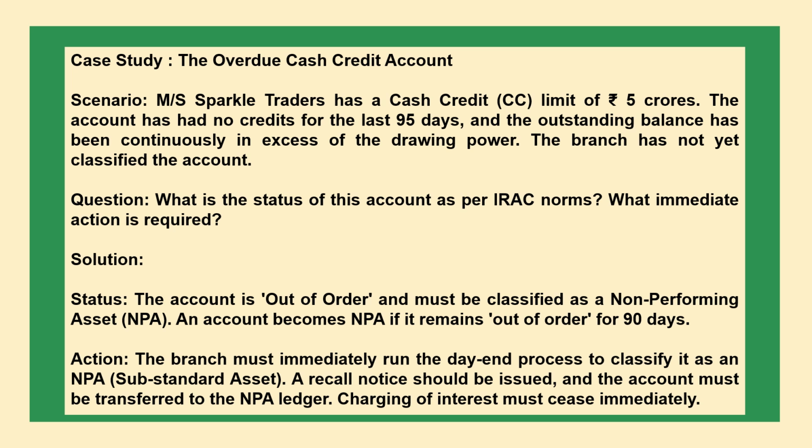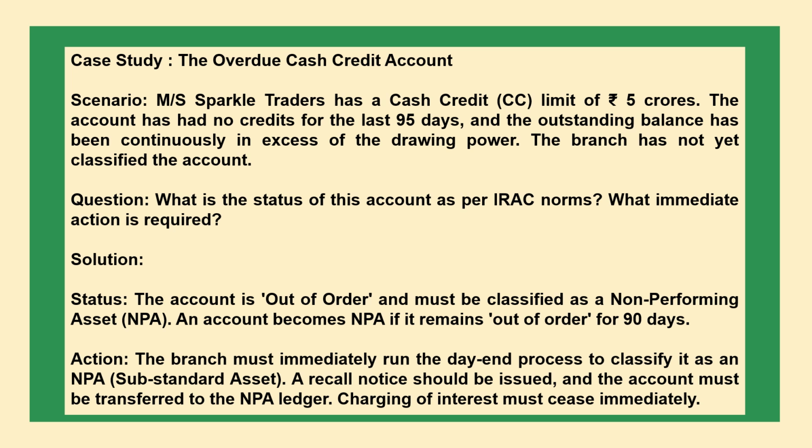M/s Sparkle Traders has a cash credit limit of rupees 5 crores. The account has had no credits for the last 95 days and the outstanding balance has been continuously in excess of the drawing power. The branch has not yet classified the account. Question: what is the status of this account as per IRAC norms? What immediate action is required?